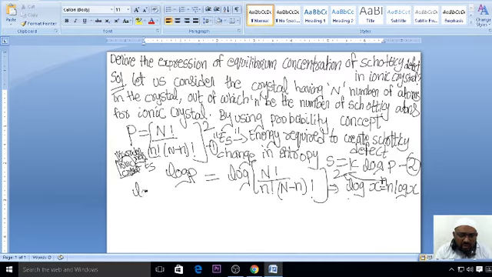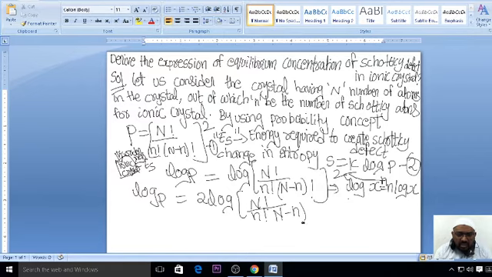Log p can be written as 2 log of capital N factorial by small n factorial into capital N minus small n factorial. I think you got a very clear idea. See, we just started with this again.